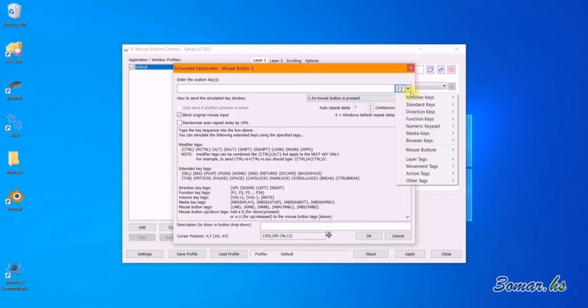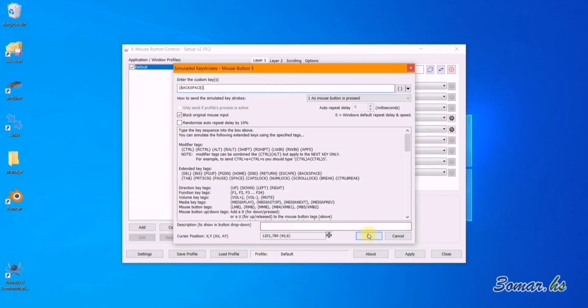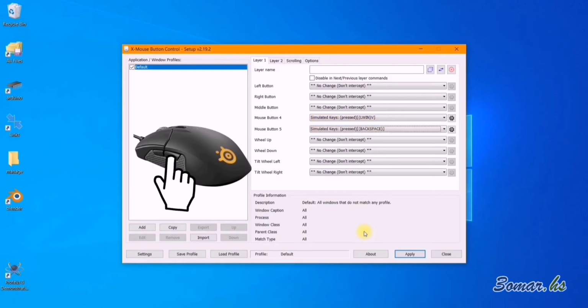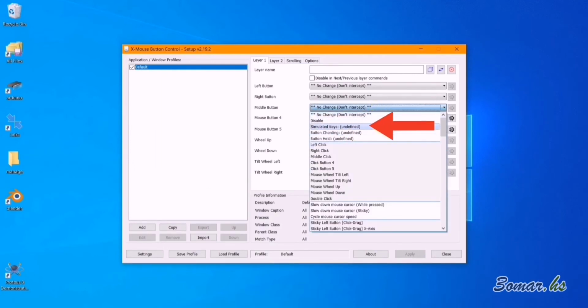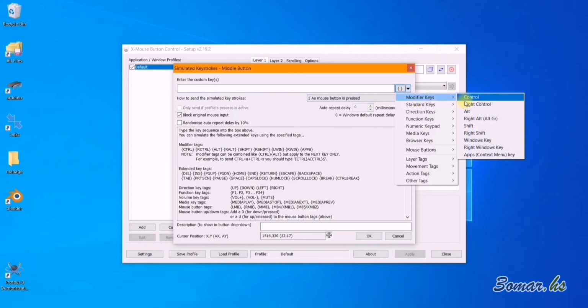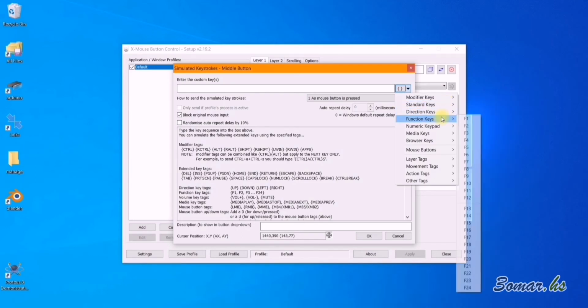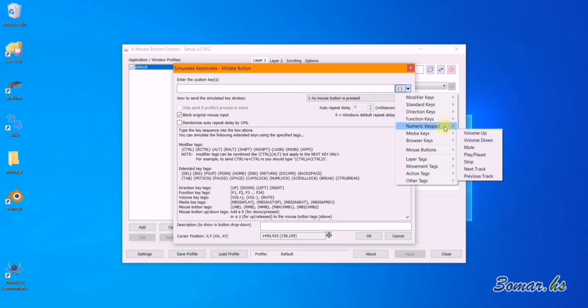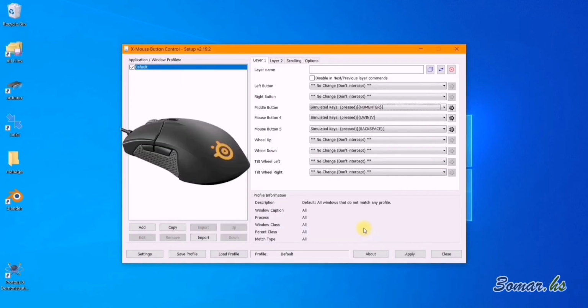From the combo box, choose backspace. Now for the middle button, search for enter. I found it on the numeric keypad. Press apply.